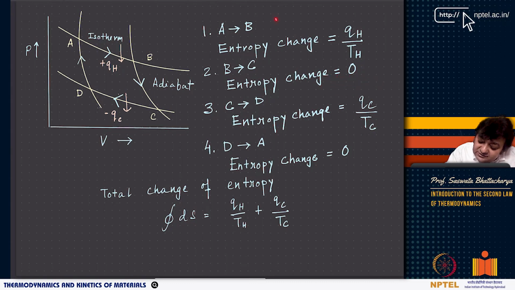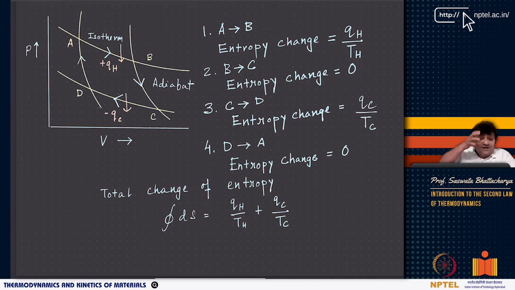And remember, this is isothermal with temperature TH, right? Hot. And then the CD isotherm has a temperature TC, right? Again, it's an isotherm with a different temperature TC. And so the entropy change from C to D is QC by TC.